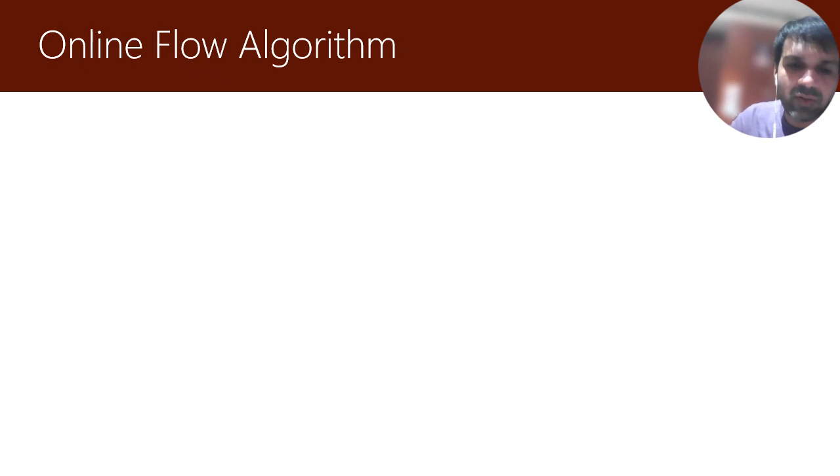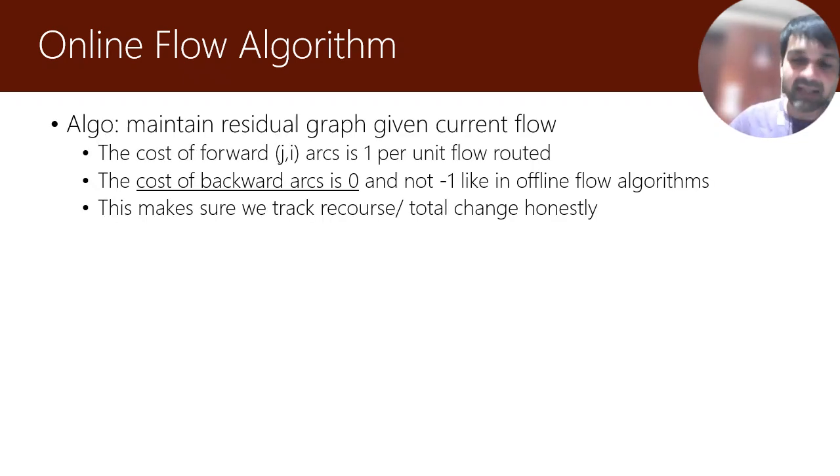All right. So having constructed the flow network, what is our algorithm going to look like? The algorithm is a very natural algorithm in hindsight. We maintain the residual graph given the current flow of the terminals of the jobs that we have seen so far. And the residual graph has costs on these edges. The cost of a forward arc from job to machine is 1 per unit flow that we want to route. And the cost of backward arcs, interestingly, is 0, unlike negative cost, which we use for classical flow algorithms.